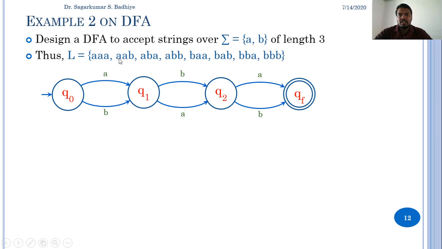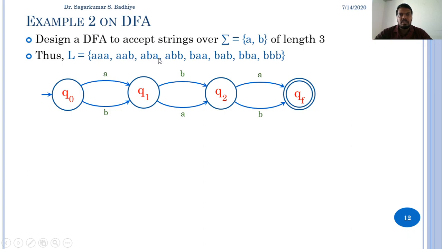Now let us consider the string AAB. So from Q0, if I get A as input, there is a transition to Q1. From Q1, again getting A as input, the transition is to Q2, and then from Q2, on getting a B, there is a transition to QF. So the string AAB is also accepted by the DFA.